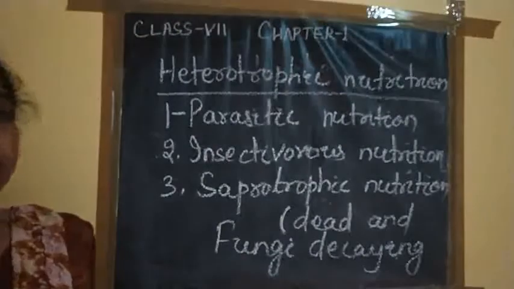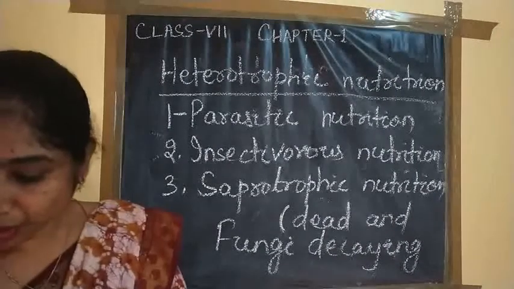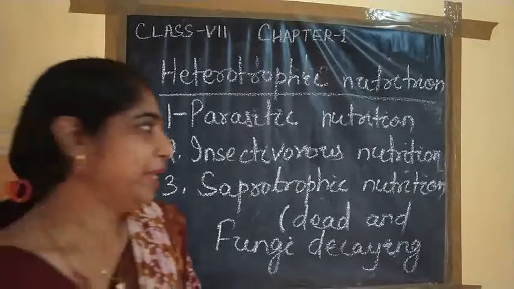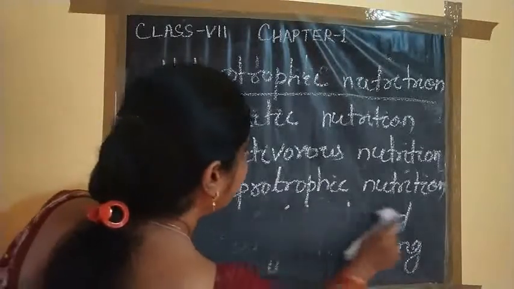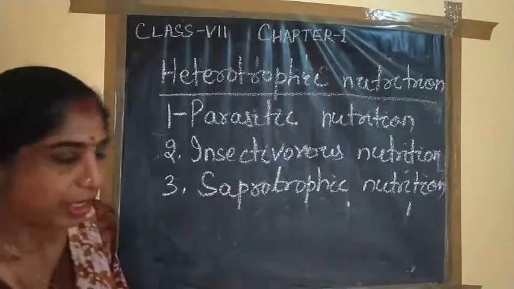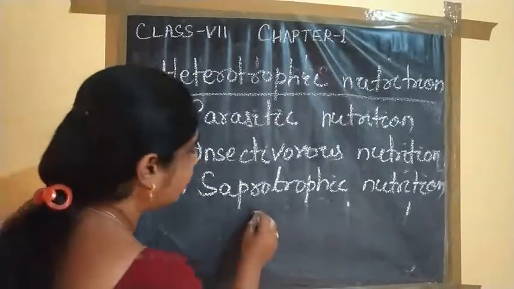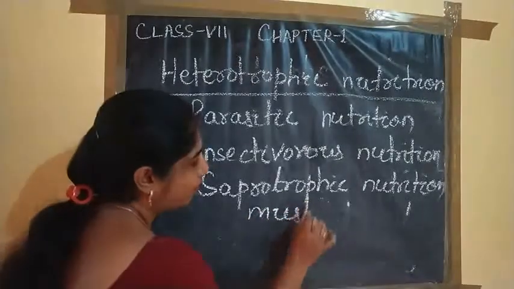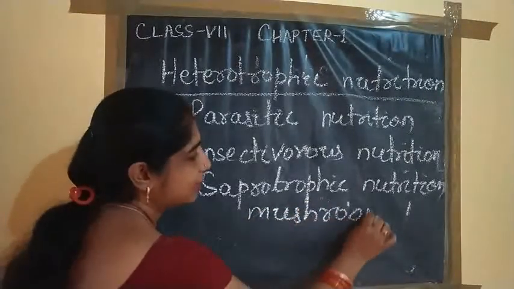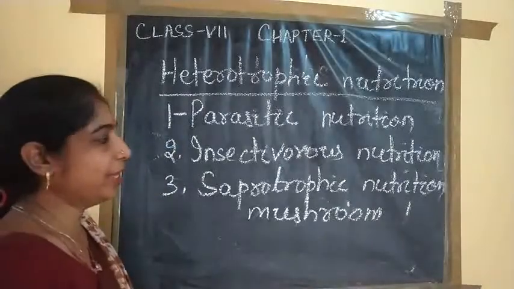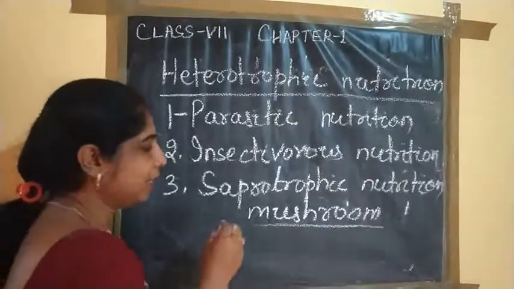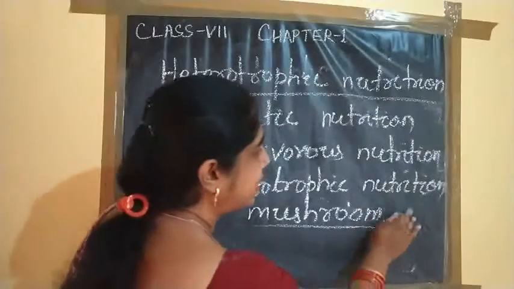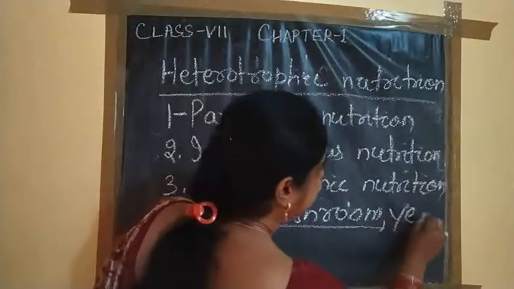And one fungus we take as food. Who can tell me? One fungus we take as food, which most of the students like. That is the mushroom. Mushroom is a fungus, an edible fungus. We eat this fungus. Another fungus is used to prepare bread and bakery items; that is the yeast.